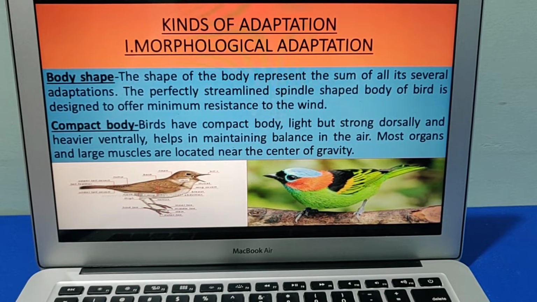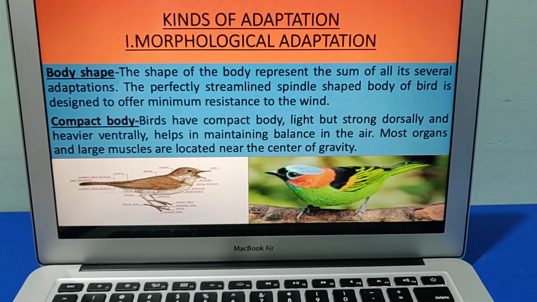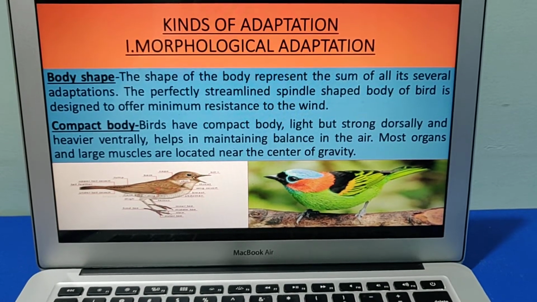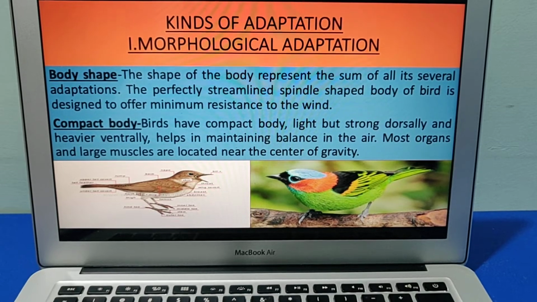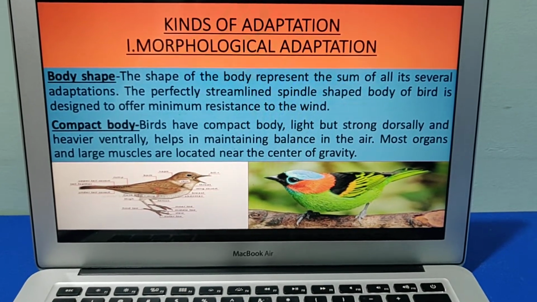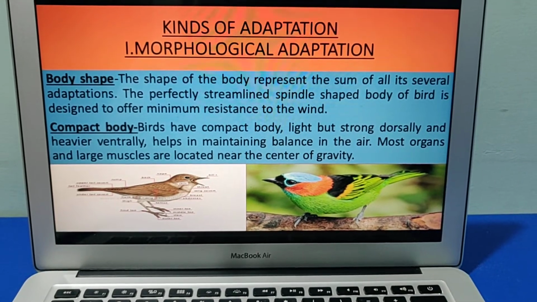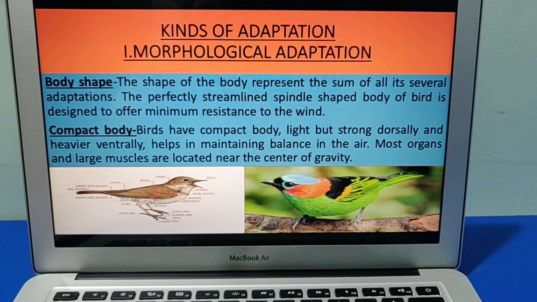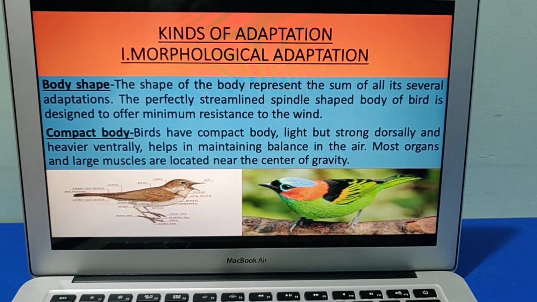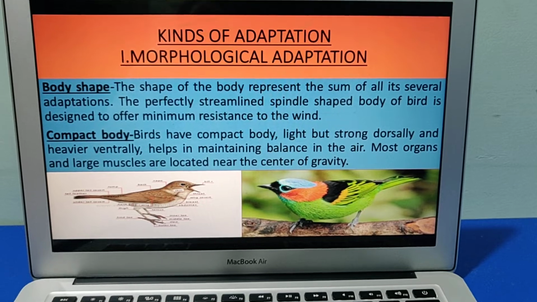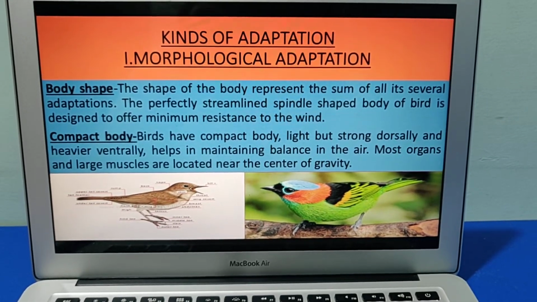First is morphological adaptation. Morphological adaptation, as you can see, is the shape of the body that represents the sum of all its natural adaptations. The perfectly streamlined spindle-shaped body of a bird is designed to offer minimum resistance to the wind. So this body shape is made in such a way that it provides minimum resistance to the wind. The second thing is the compact body. The birds have a very small and compact body which is very light, and that's why they are able to fly, and the body mass is located near the center of gravity.